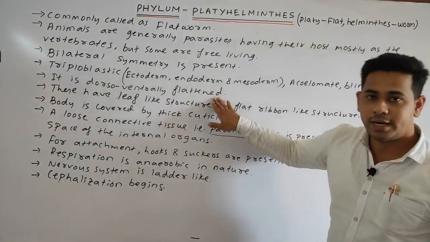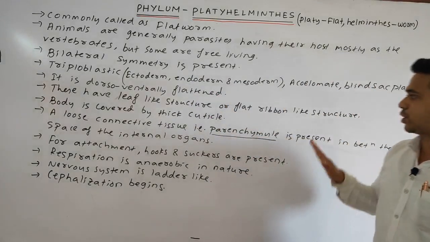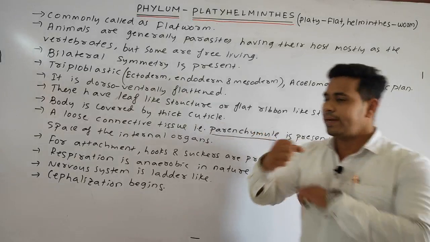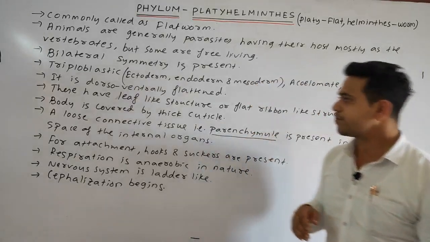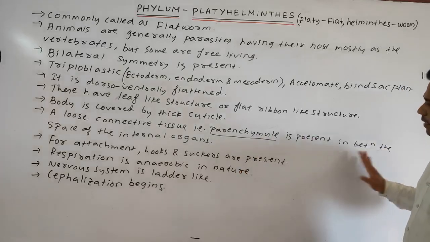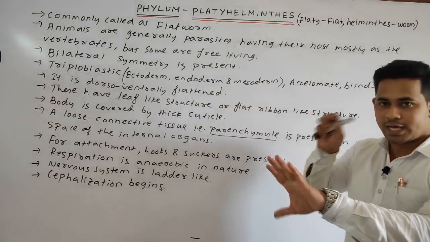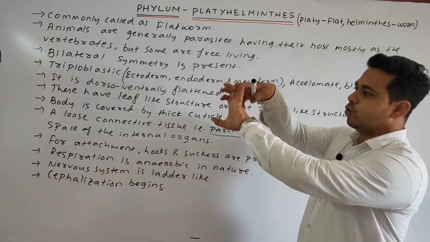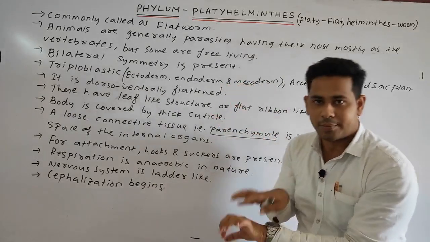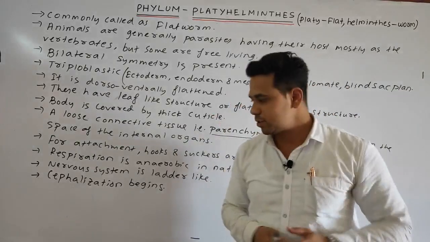It is dorsoventrally flattened, with a leaf-like or flat ribbon-like structure. The body is covered by a thick cuticle. A loose connective tissue, the parenchyma, is present in the space between the internal organs. For attachment, hooks and suckers are present. Respiration is generally anaerobic in nature.